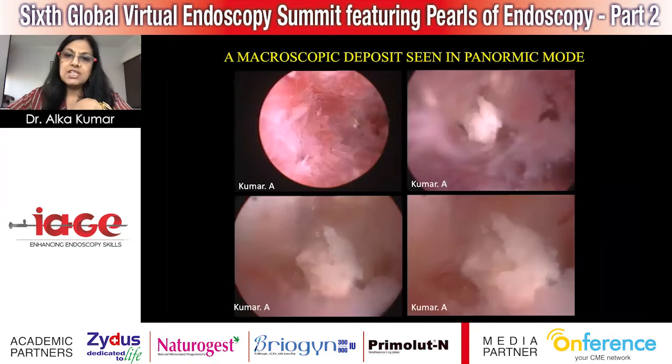So these are macroscopic deposits seen in panoramic mode, and this is a deposit. So we go closer and closer. The trick is to take your hysteroscope closer to the endometrium, and then you get to see these deposits. And this is a large one. So actually it's a very good idea on hysteroscopy to take a directed endometrial biopsy from here rather than anywhere else. And the chances are you're going to have better results.